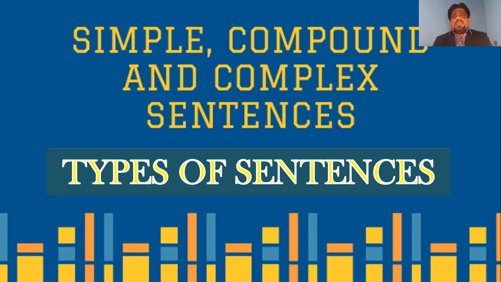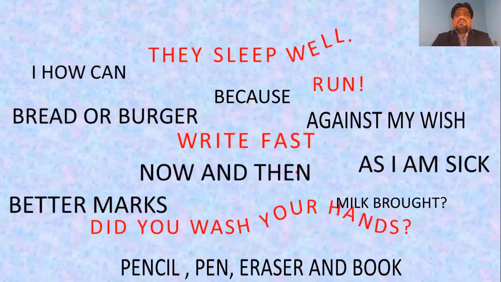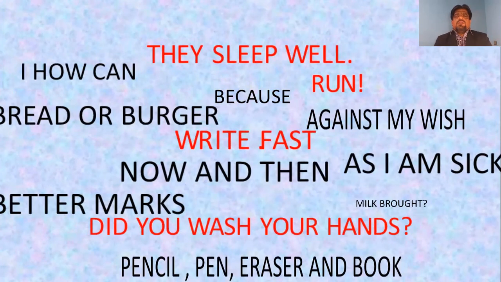These sentences can be further divided, with compound and complex together as a single set that we would talk about later. Now, let us move with the topic. Just look at the screen. Here you see a set of words. How can. They sleep well because, run, bread or burger, against my wish, so and so on.